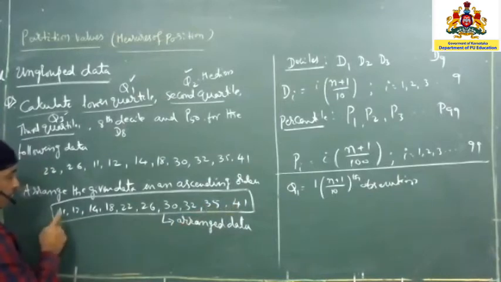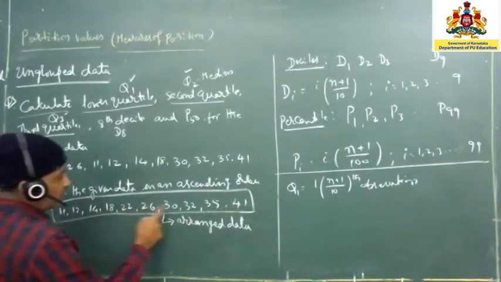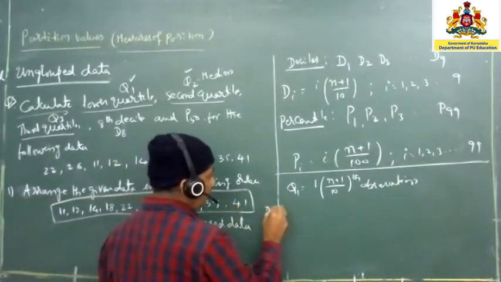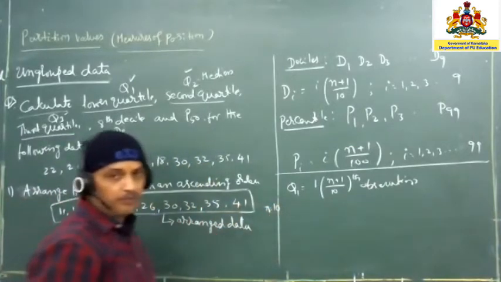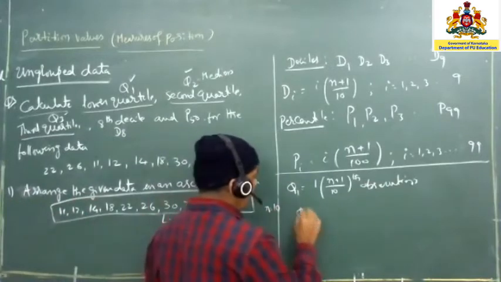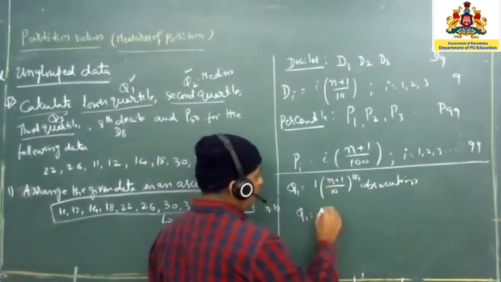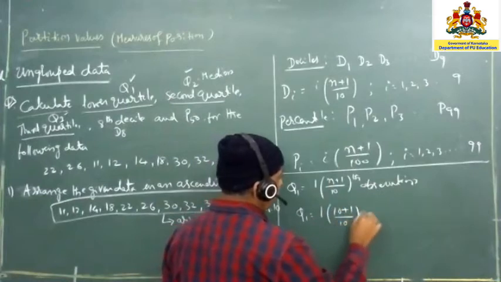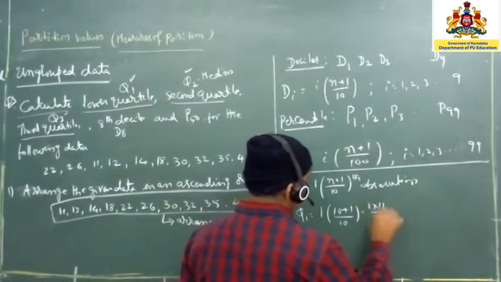So how many numbers? 1, 2, 3, 4, 5, 6, 7, 8, 9, 10. So n is equal to 10. Wherever small n is there, we are going to use 10. So 1 into (10 plus 1) divided by 10, that is 1 into 11 divided by 10.